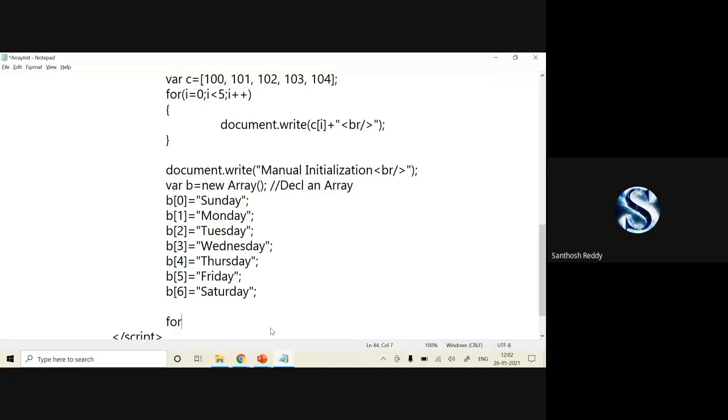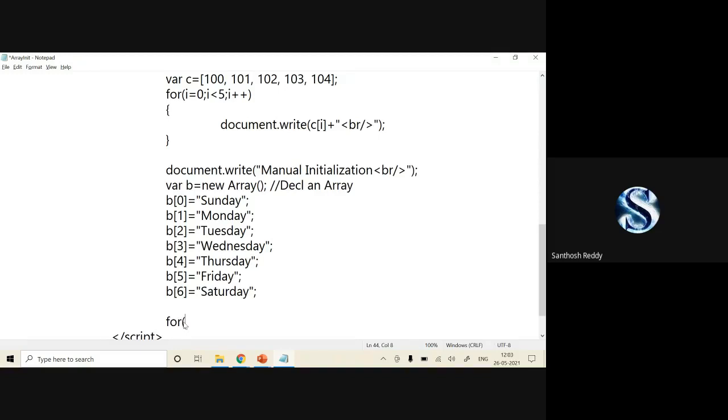You have one concept which is known as for in. Retrieving your values with the keyword called for in. It is very similar to for each in Java.